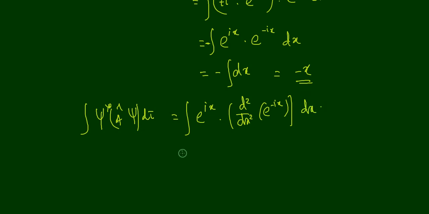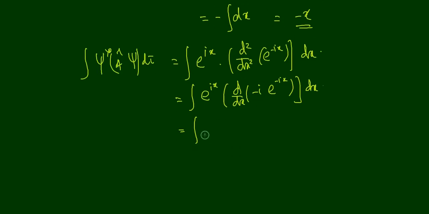Okay, and that is equal to integral e raised to ix into d by dx of minus i e raised to minus ix dx, that is equal to i square, that is equal to minus 1.